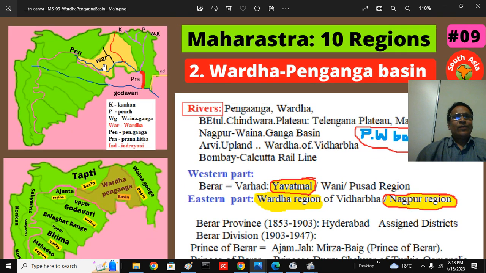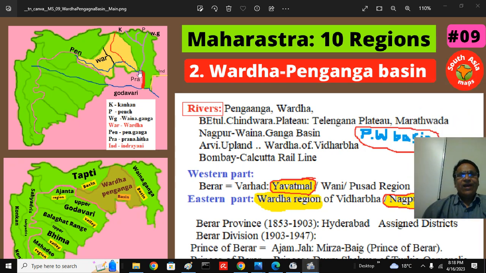It gathers the waters of Wardha river. This is the Wardha river, the red one. Penganga, Wardha river. And later they gather the waters of Wainganga. They form Pranahita river. Pranahita, you see. And it joins the Godavari river. See the Godavari at the border of Chandrapur area, Sironcha region. And also later Godavari gathers the water of Indravati river from Basta Dandakaranya region of Kalinga. So the river continues into 10 Godavari districts, falls into the Ganga Sagar eventually.